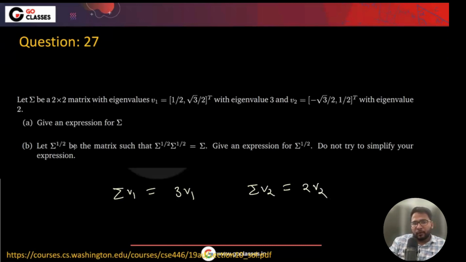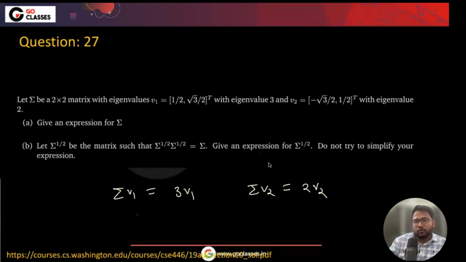Let sigma power 1 by 2 be the matrix such that sigma power 1 by 2 into sigma equals sigma. Give an expression for it, do not try to simplify. First, tell me what is sigma. Sigma is a square matrix.